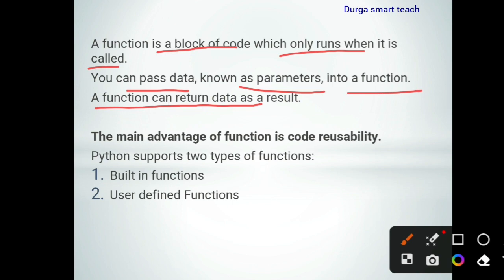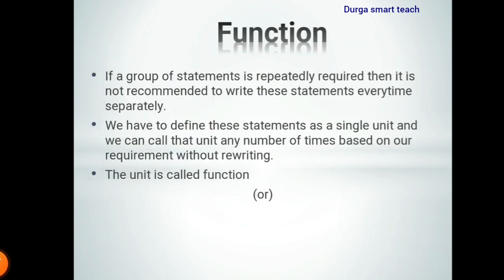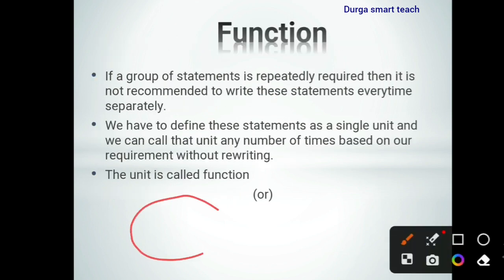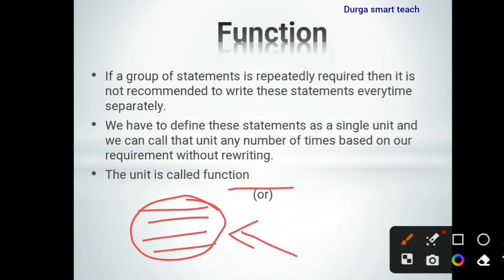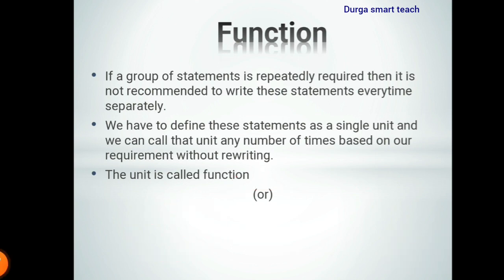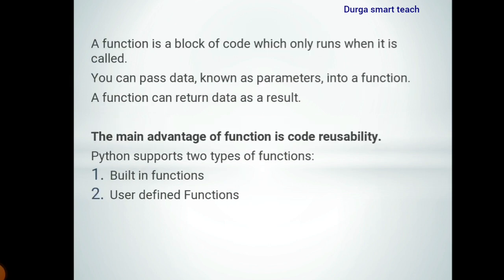So there are two types of functions. The main advantage of function is code reusability. So you can define the set of statements in a single unit, and you can call this unit any number of times. So here code is reusable. We are using the same code again and again. That is the importance of function, okay?